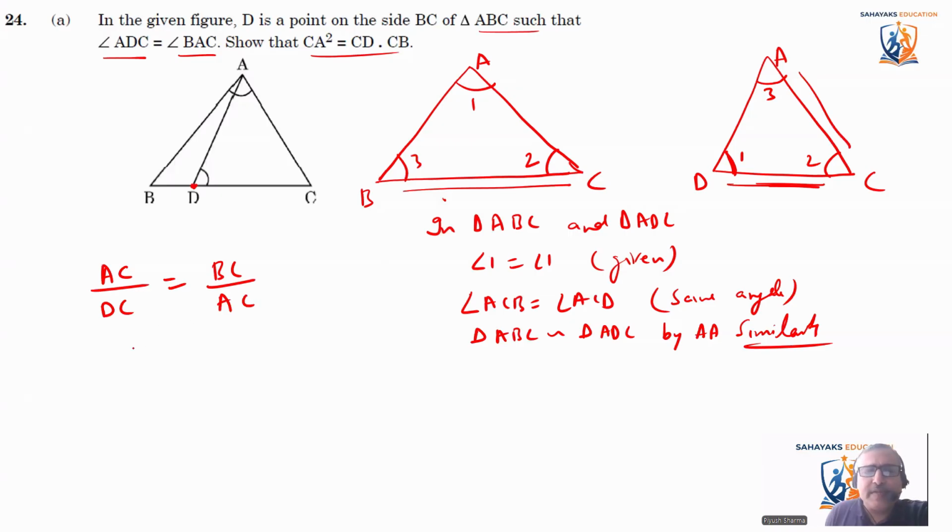Now cross multiply. So it becomes AC square is equal to BC into DC. Or the same thing, instead of AC, you can write CA square is equal to CD into CB. This is what we had to prove.